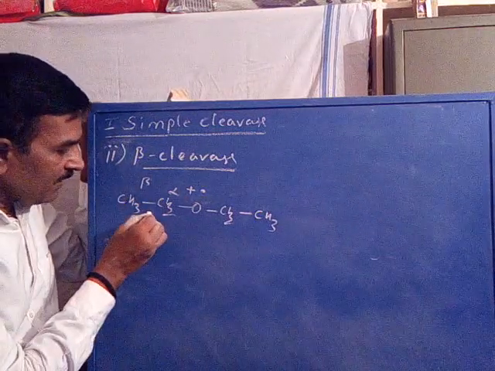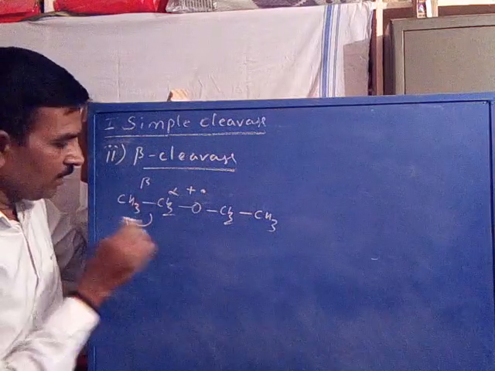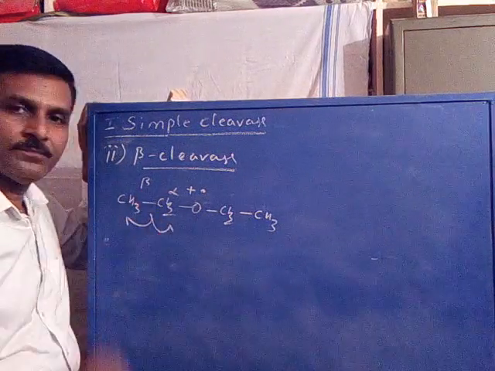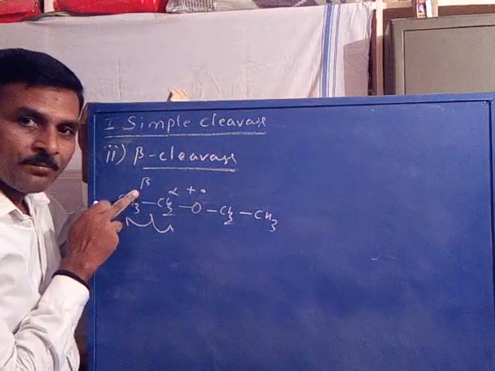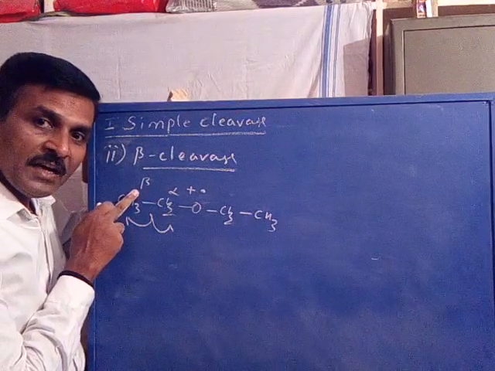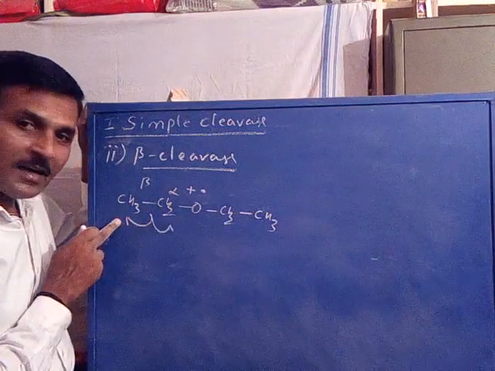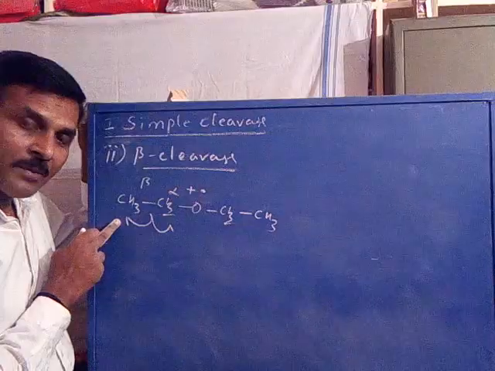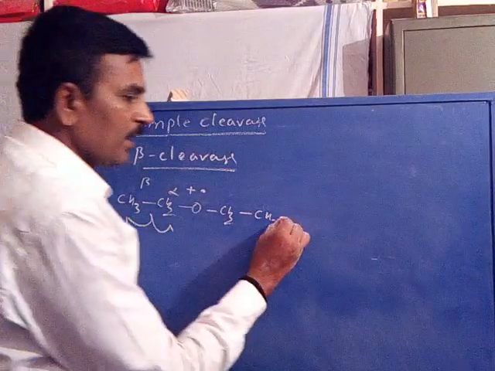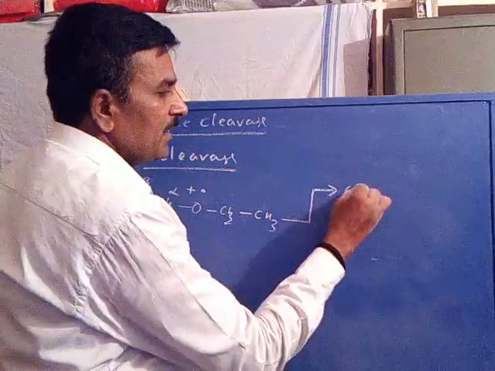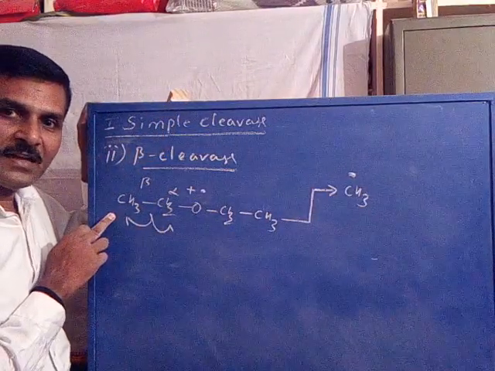Now, cleavage of the second bond homolytically. Are you clear? So here, the beta bond may be cleaved homolytically. Now when this bond is cleaved homolytically, what happens? CH3 shares one electron and is formed as a CH3 radical. Is it clear?